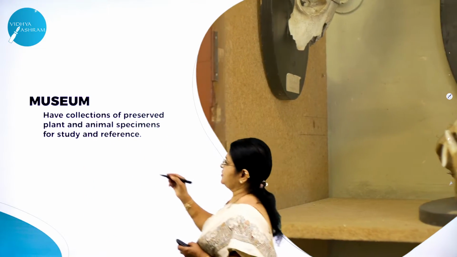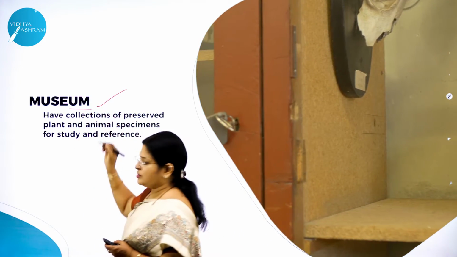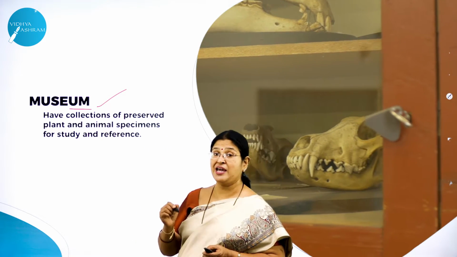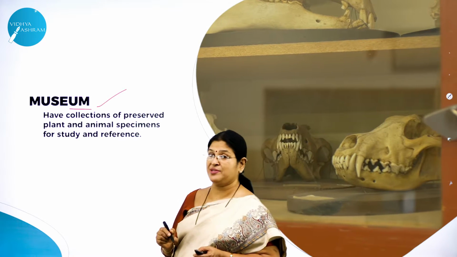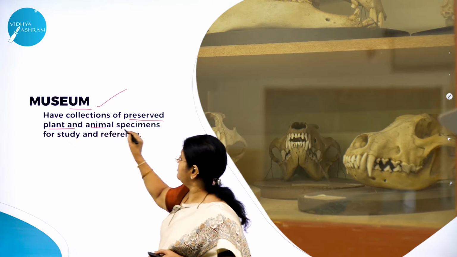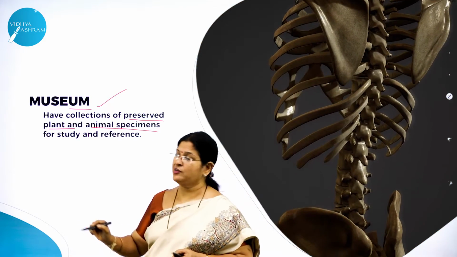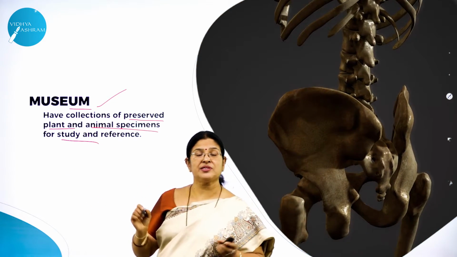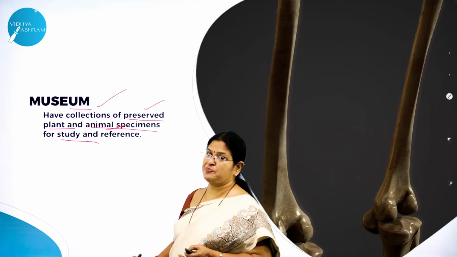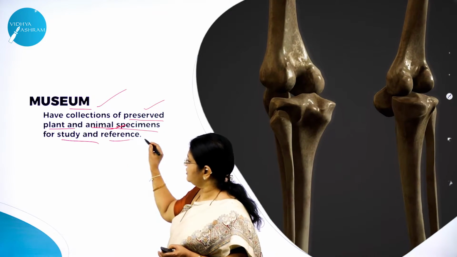Moving on to the museum. A museum is a place where not live plants and animals are kept. What is kept? Preserved plant and animal specimens are kept for study. So a museum is nothing but a collection of what? Preserved plant and animal specimens for study and reference.